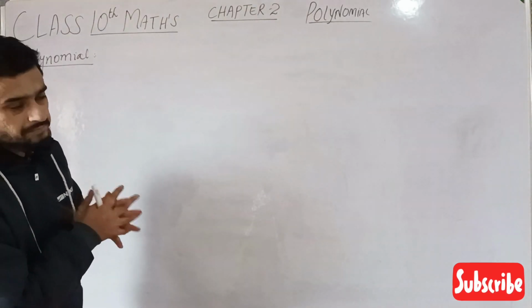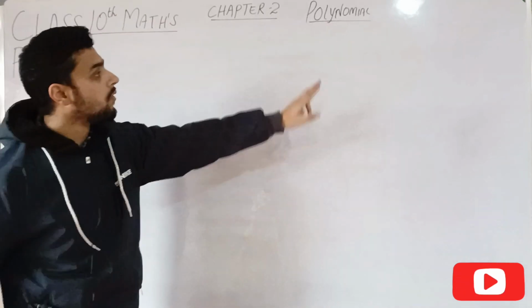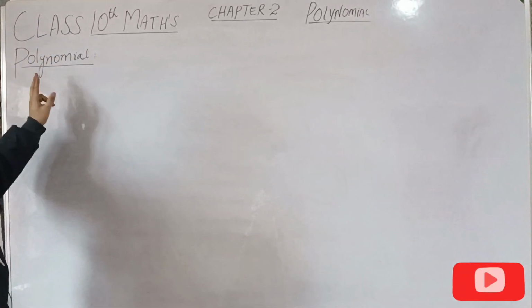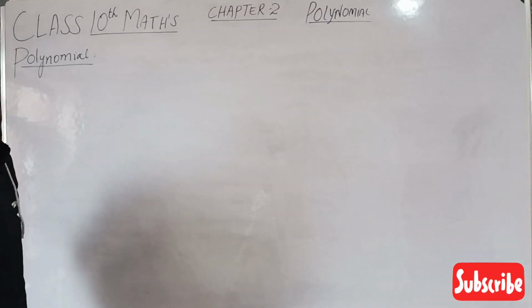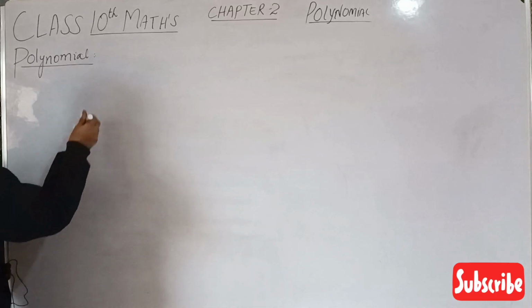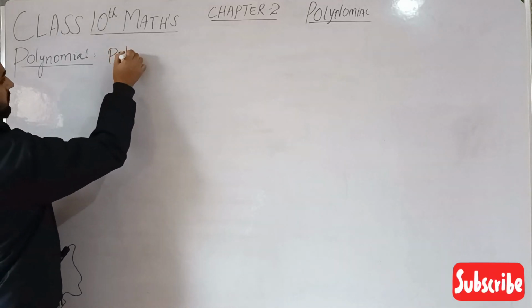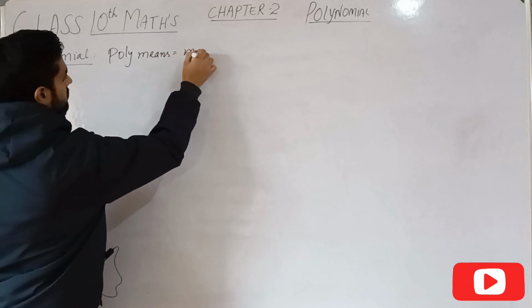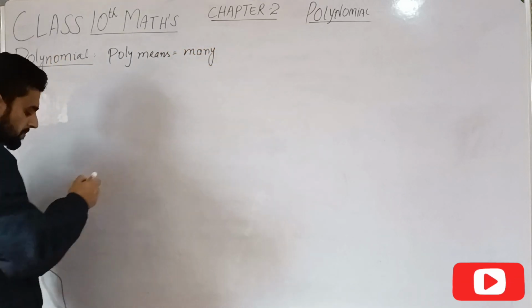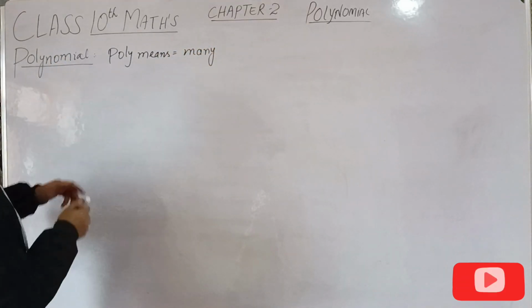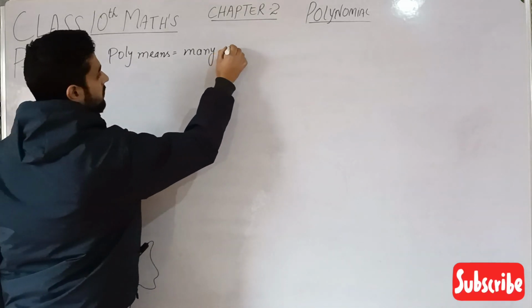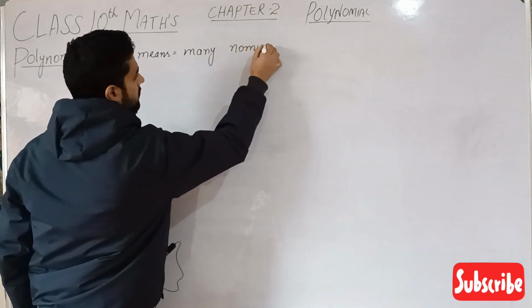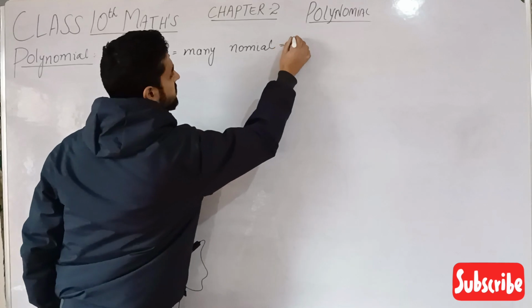If you look, this word itself indicates what it means. Polynomial. Poly means many. Nomial means terms.